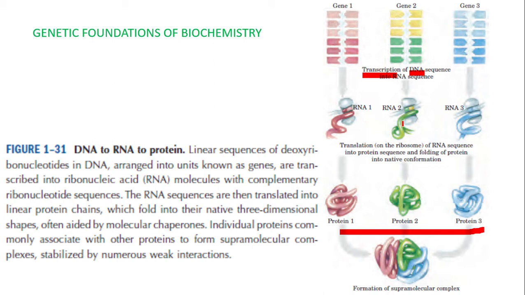This RNA is undergoing a process called translation to produce protein. You know that for translation, messenger RNA is required, ribosomal RNA is required, then tRNA, transfer RNA is required. All those RNAs are working in cooperation to produce protein, and proteins have a variety of functions. It has structural functions, it has catalytic functions, and remember the genetic material itself, the DNA itself is associated with the proteins. So basically the genetic elements are controlling the nature and functioning of the body.